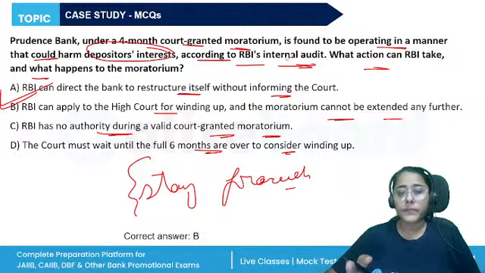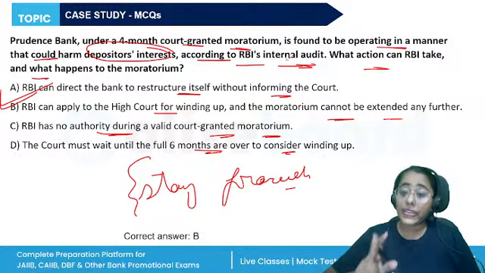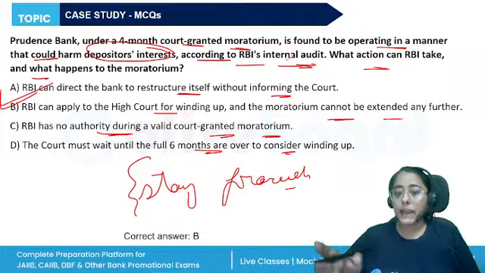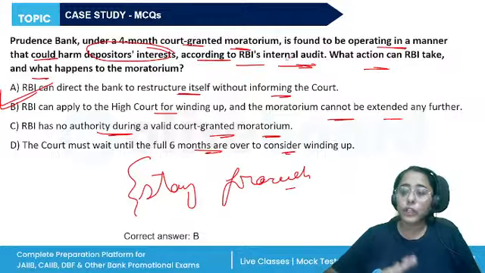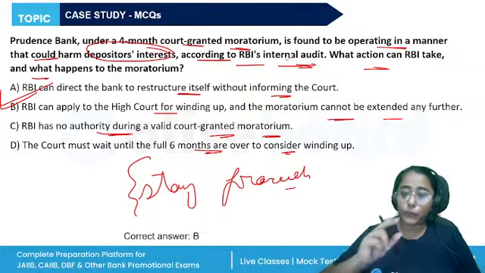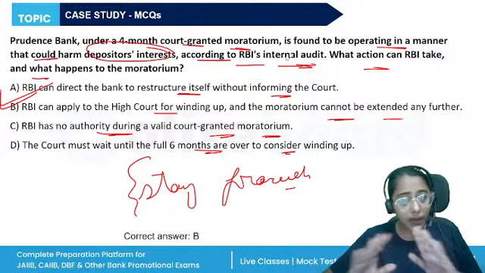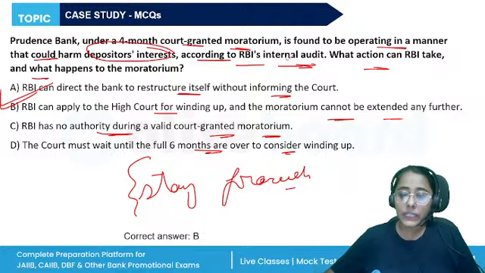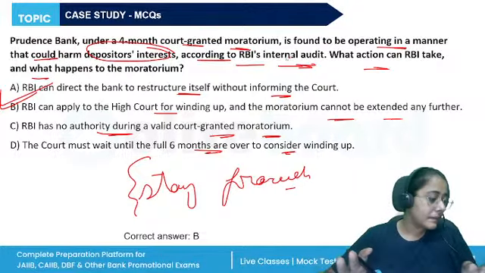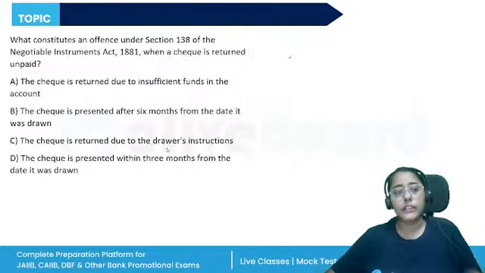Under Section 45 of the Banking Regulation Act, the RBI can apply to the central government for an order of moratorium, and the total period of moratorium can be extended to 6 months at a time. In this period, the company shall not make any payment to the depositors or discharge any liabilities or obligation to any other creditors unless directed by the central government. All right, this is the provision.